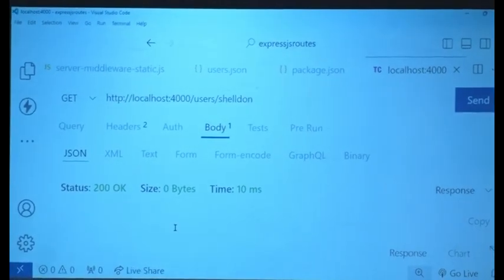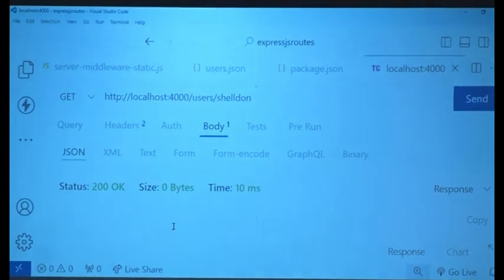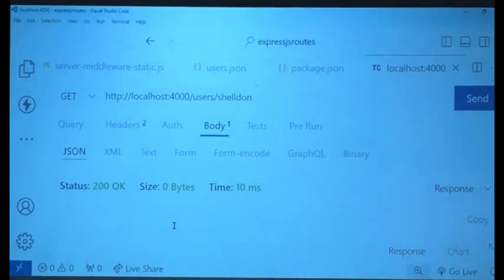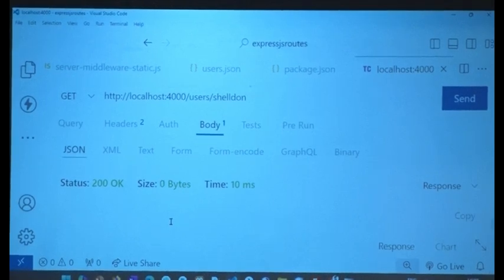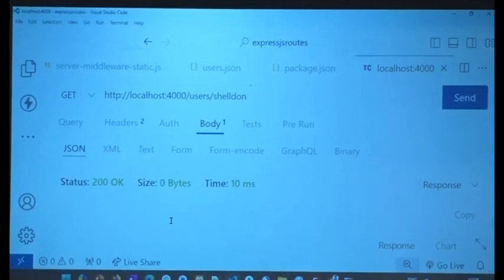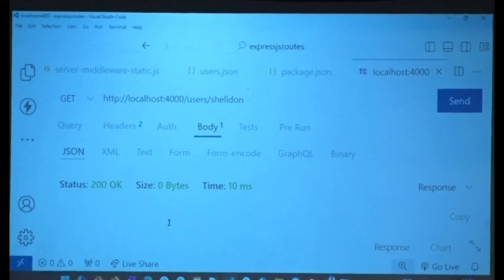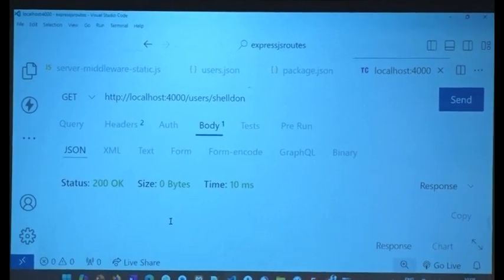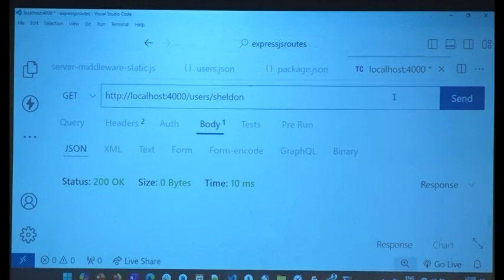Clear, everybody? So know the difference between when the route is not found and when the route is found but the data matching that filter is not found. Understood? So very important thing. Whenever you get an error, sometimes you tend to put things in GPT, you put it in everywhere, you might get it, you might not get it. But you don't have to go that far, right? Save that for other things. This is a silly mistake. So now I'm going to remove this double L and make it single and do a send.